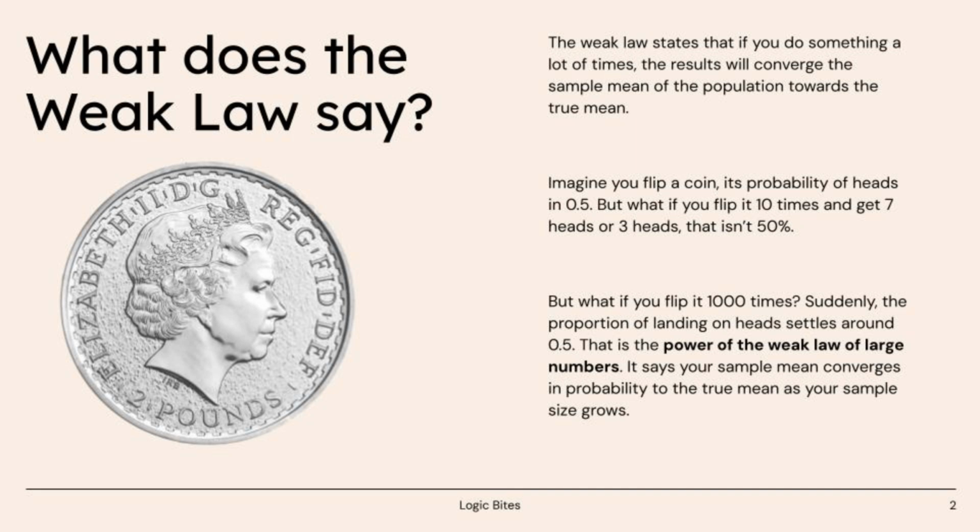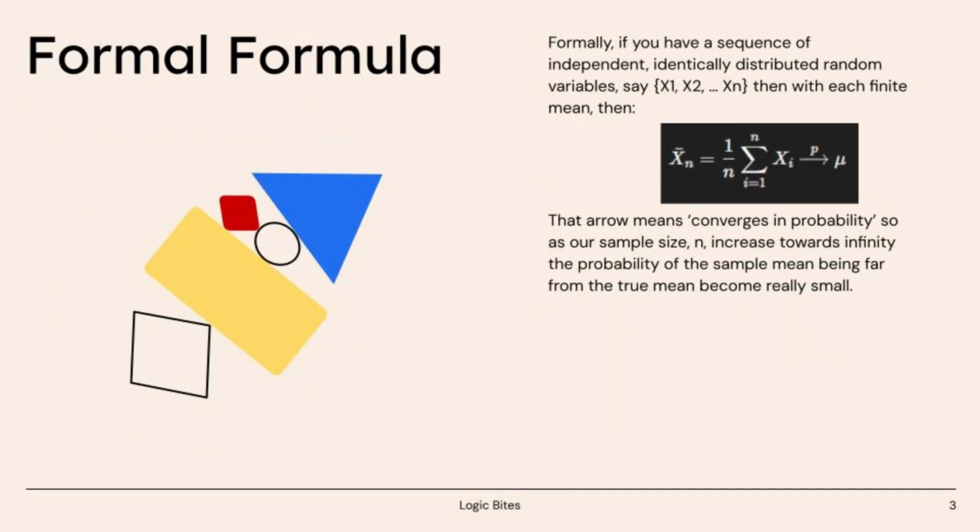It says your sample mean converges in probability to the true mean as your sample size grows. Formally, if you have a sequence of independent, identically distributed random variables, let's call them X1, X2, ..., Xn, each with a finite mean μ, then the sample mean X̄n = (1/n) Σ Xi converges in probability to μ. That arrow means converges in probability. So as n grows, the probability that the sample mean is far from μ becomes really small.